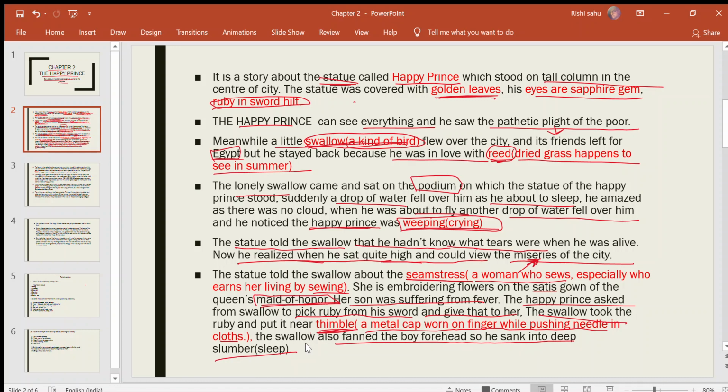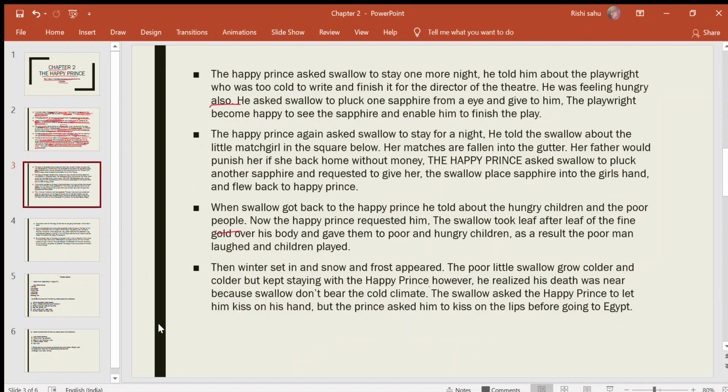He also fanned the boy's forehead so he could sleep quietly and comfortably. Now the next slide. When he put the ruby near the woman, he went back to the Happy Prince, and the Happy Prince asked the swallow to stay one more night.